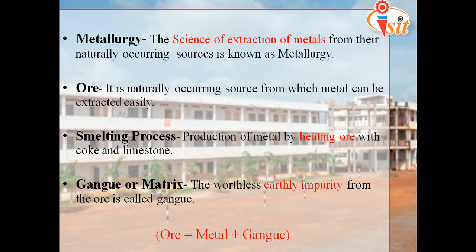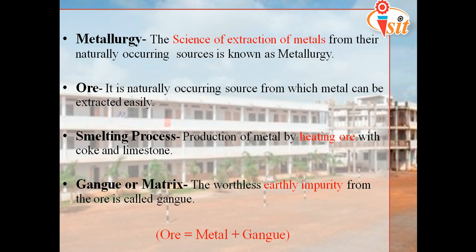So at the end I can say that ore is nothing but metal plus gangue. In the whole sense, we can say that metallurgy is nothing but the science of extraction of metals from their naturally occurring source. Ore is a naturally occurring source which has metal in it. The smelting process is used to separate the metals and the waste material, and gangue means the waste material which is in fusible form with the metal.